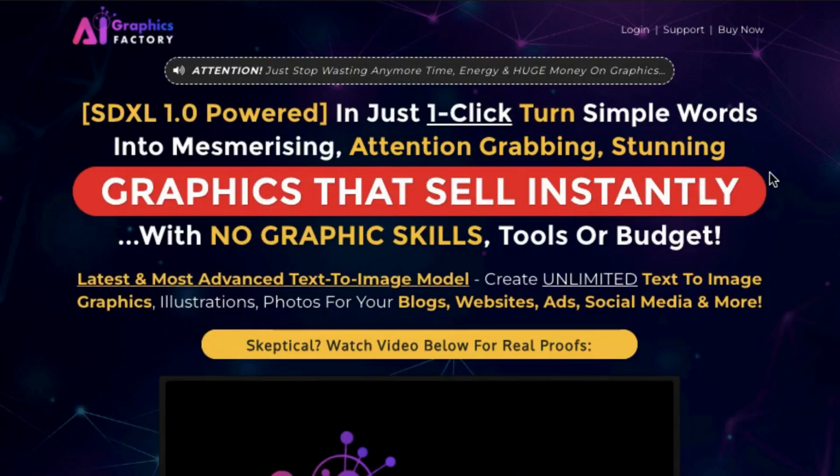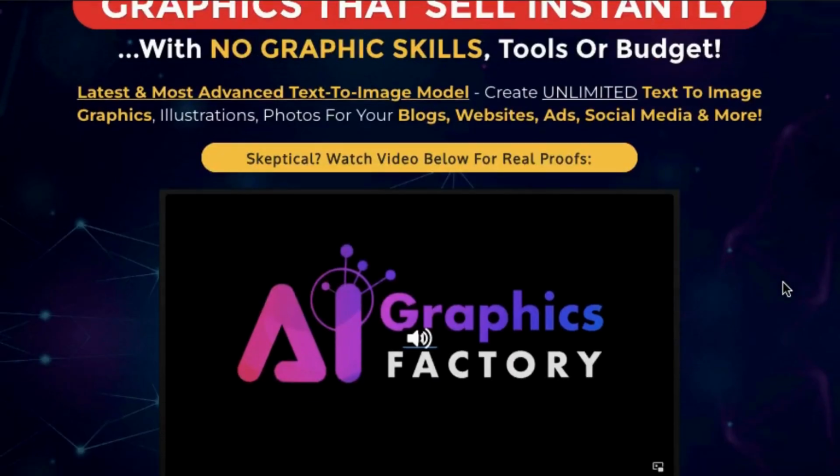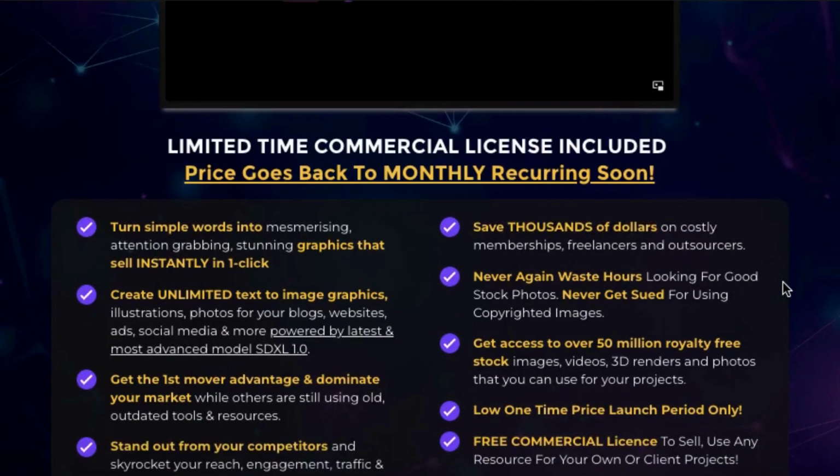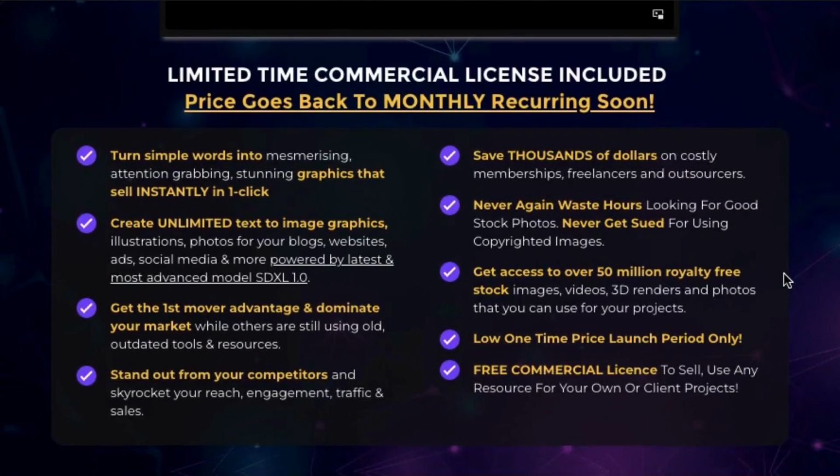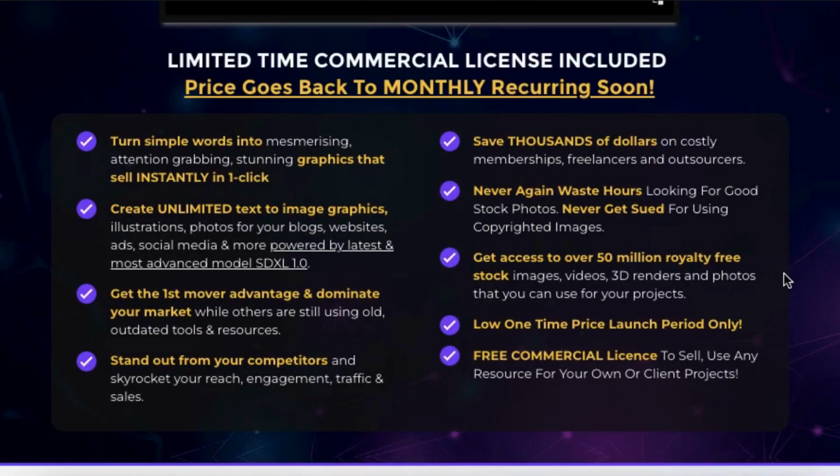Imagine having the power to create unlimited image graphics, illustrations, and photos effortlessly. AI Graphics Factory, an innovative app, in just one click turns simple words into mesmerizing, attention-grabbing, stunning 4K graphics instantly with no graphic skills or tools. Latest and most advanced text-to-image model, create unlimited text-to-image graphics, illustrations, photos for your blogs, websites, social media, and more.